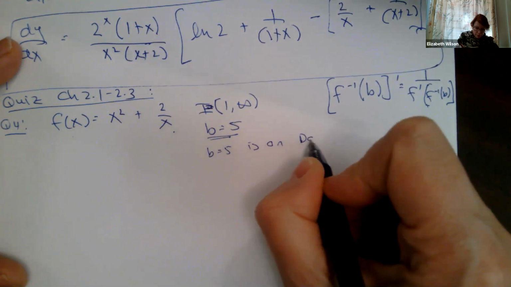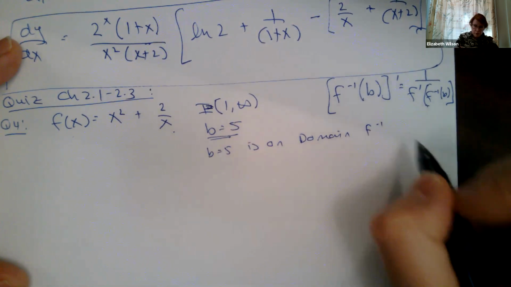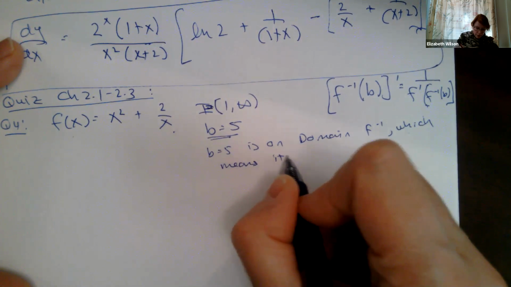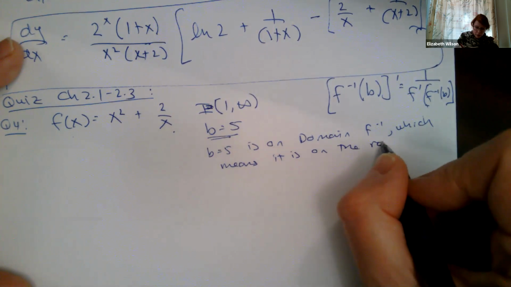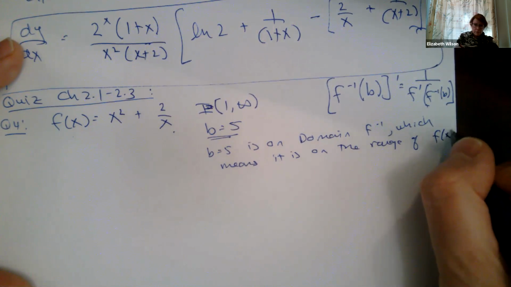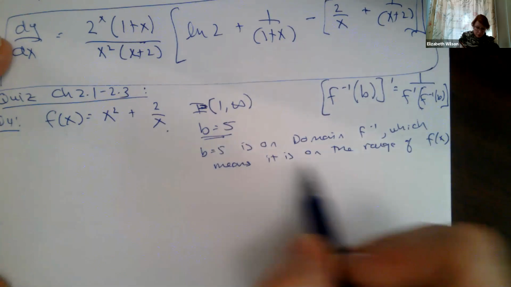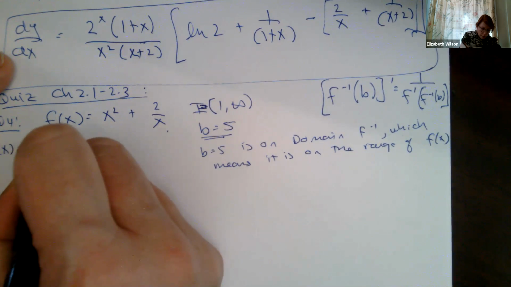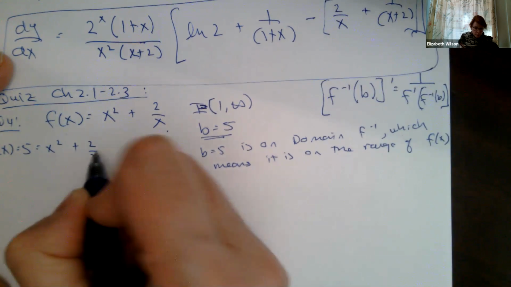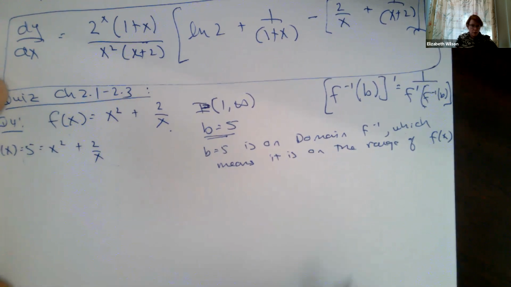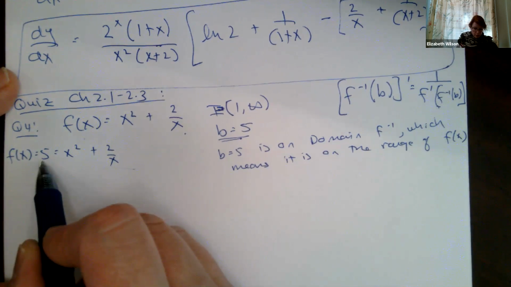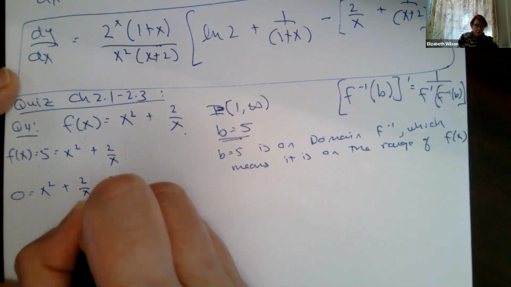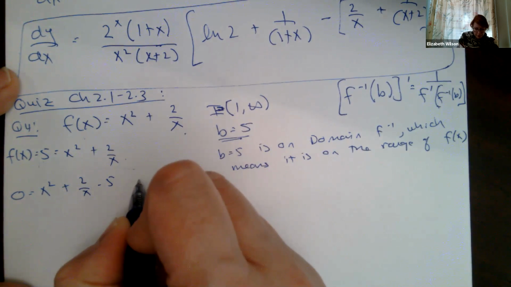is on the domain of the inverse function, which means it is on the range of our regular function, our non-inverse function. So if that's on the range, then I can say f of x equals 5, which is equal to x squared plus 2 over x. So what I did was I want to find where this is true. So I subtracted 5 from both sides and I got 0 equals x squared plus 2 over x minus 5. Okay. And then I plugged it into my graphing calculator.